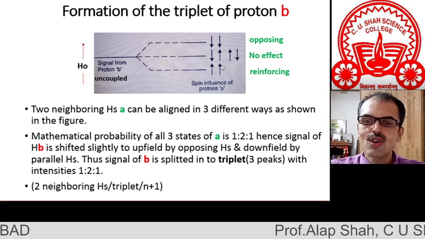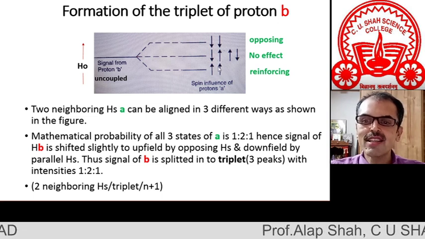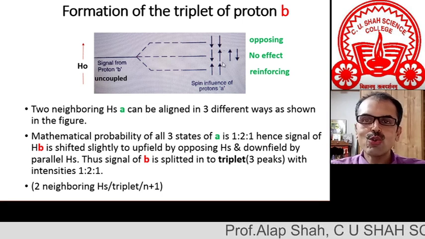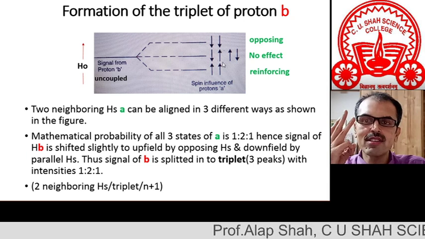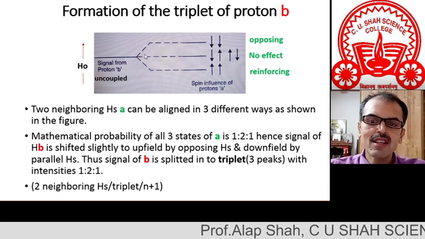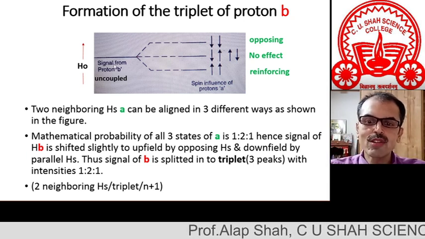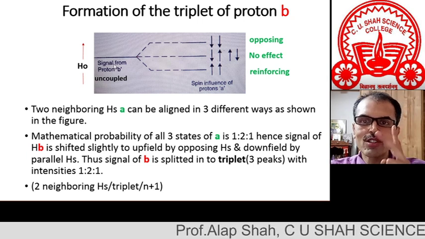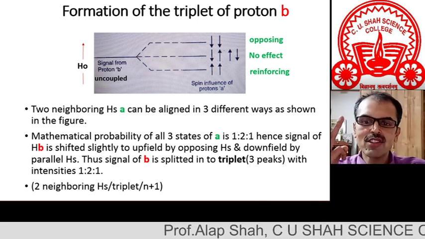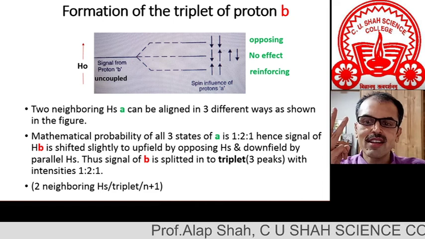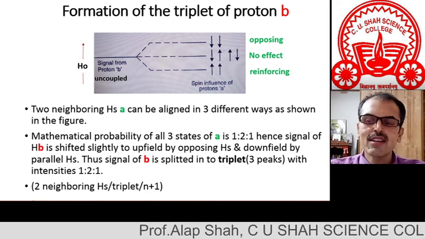So all this would shift the signal towards the downfield, all this towards the upfield, and no effect. So due to three different kinds of spin combinations, this signal B having two neighboring protons, which means three orientations, gets split into a triplet with the intensity.